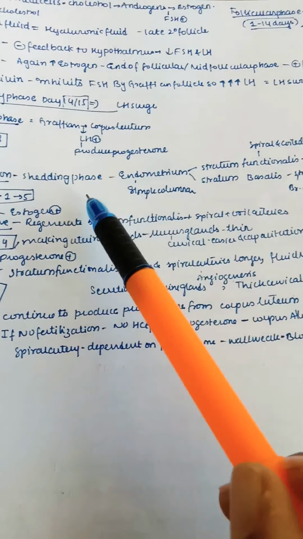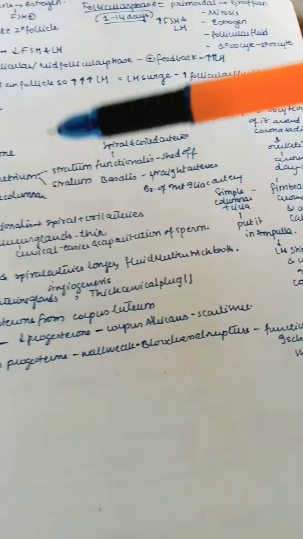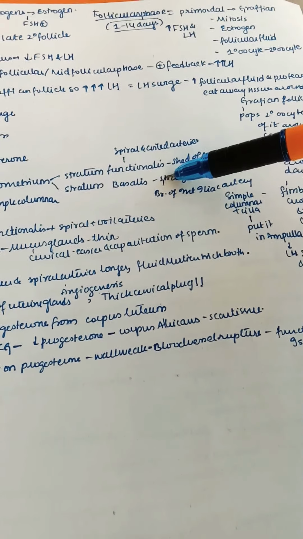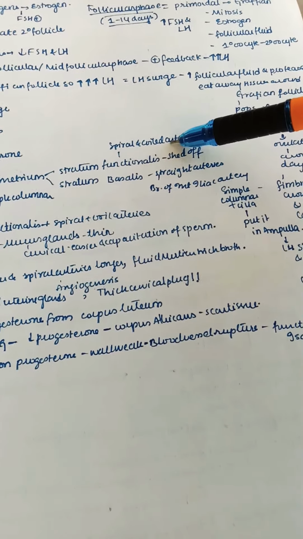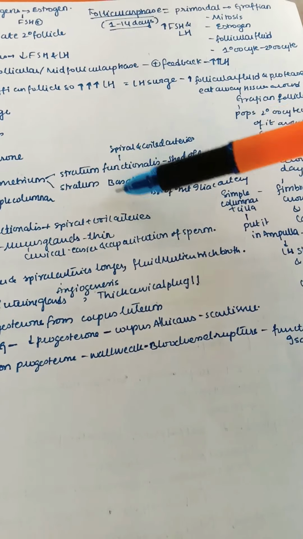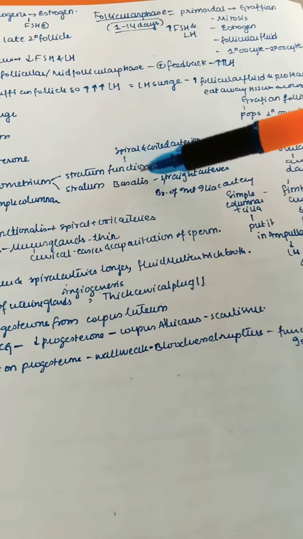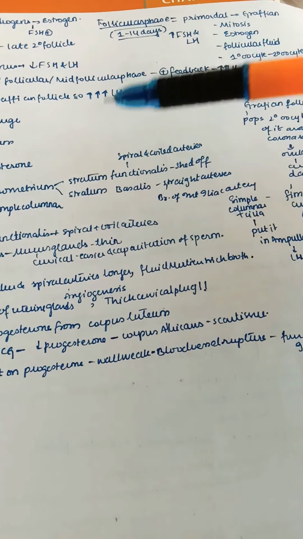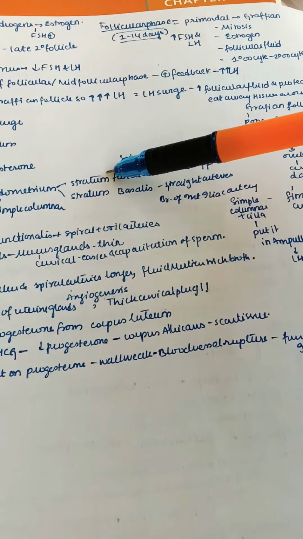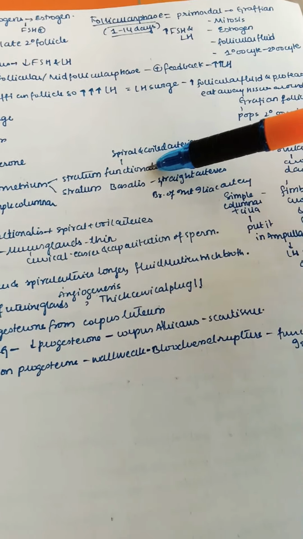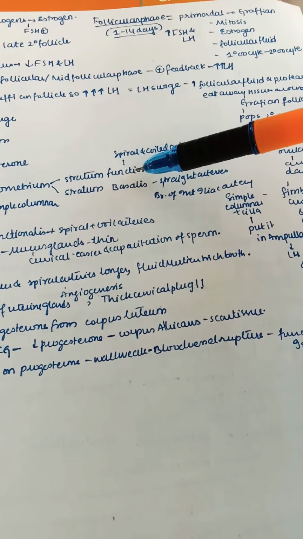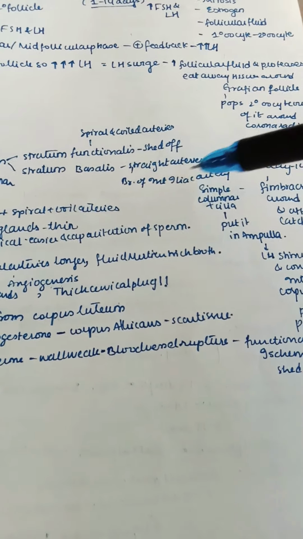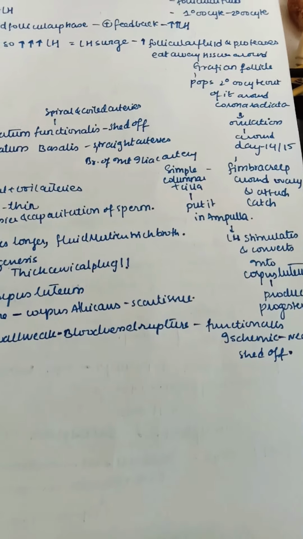We know the endometrium is a simple columnar epithelium. It is further divided into stratum functionalis and stratum basalis. The stratum functionalis has spiral and coiled arteries in it, and it is shed off. But the stratum basalis is always intact, and we also have a middle layer, the stratum spongiosum. Actually, stratum spongiosum and stratum compactum together form the stratum functionalis. In the spongiosum we have many glands, so it is also known as the glandular layer. And the stratum basalis has straight arteries, which are branches of the internal iliac artery mainly.